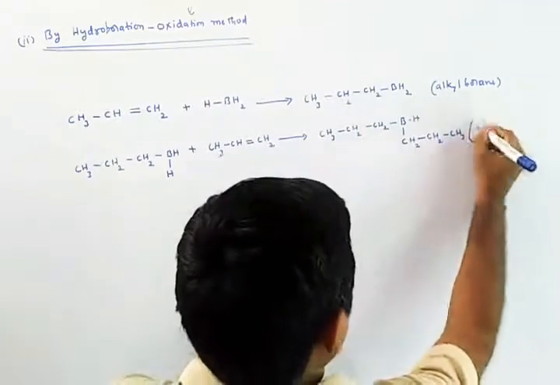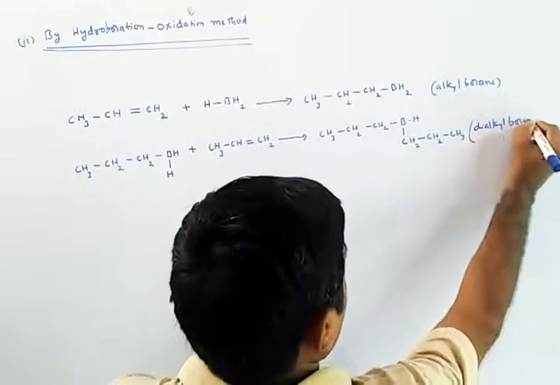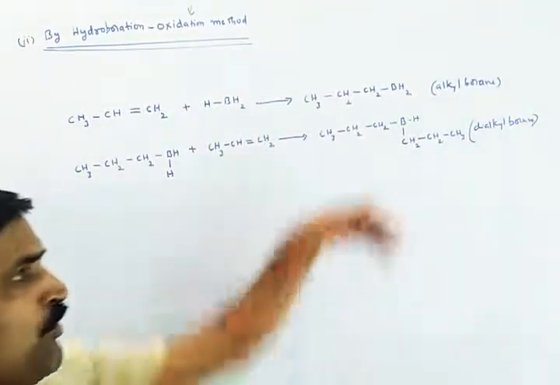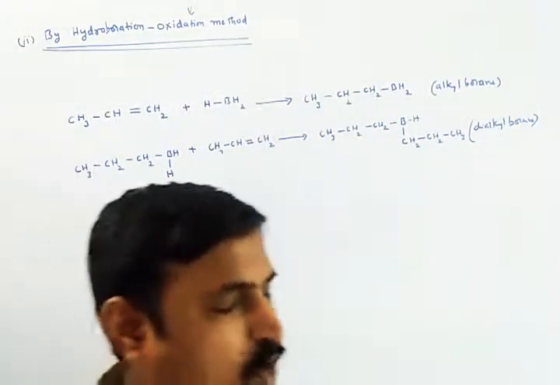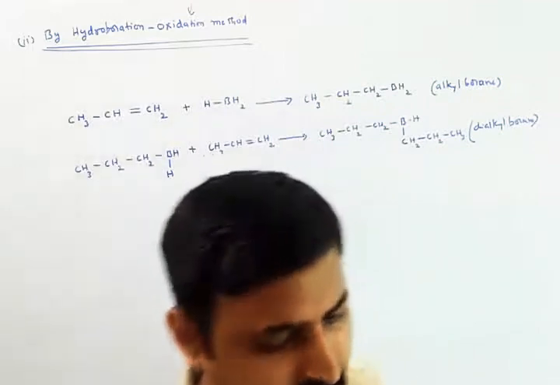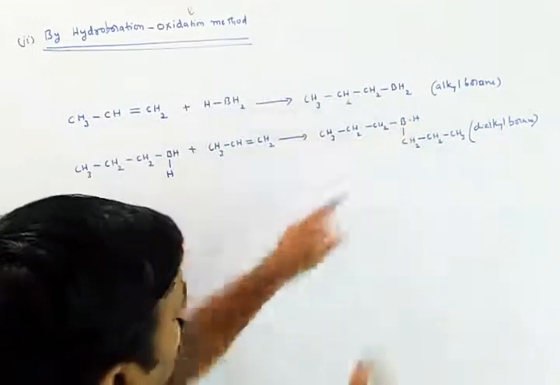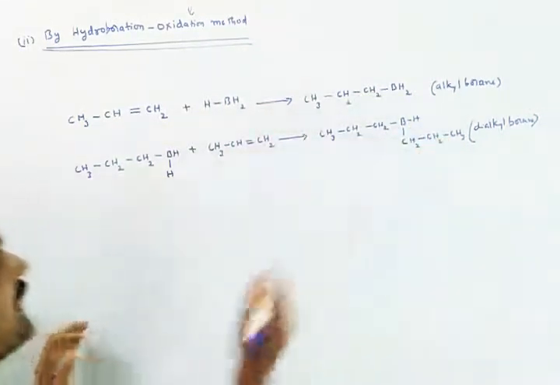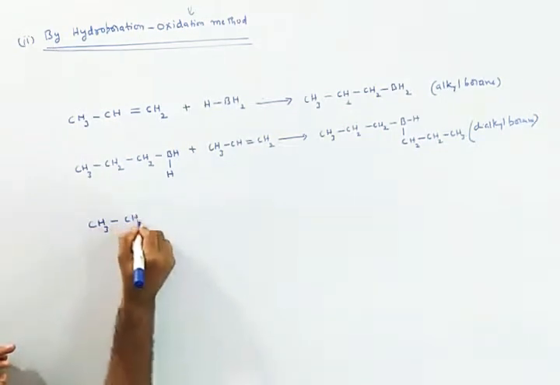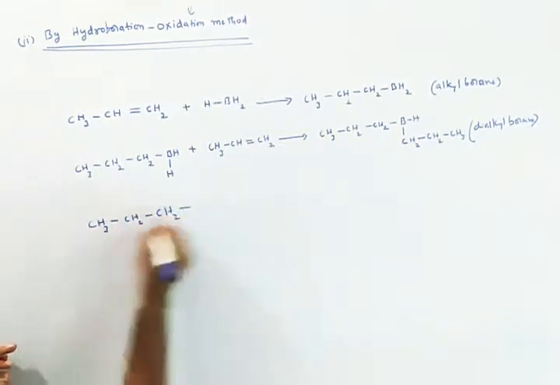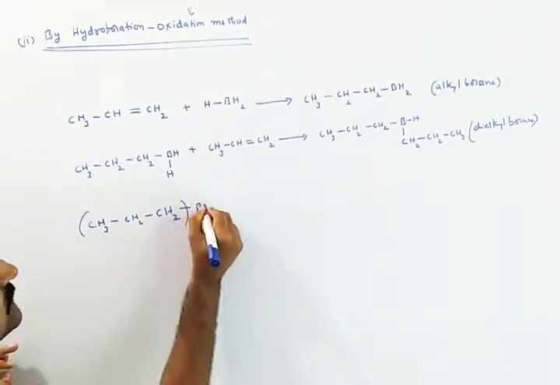This is called as dialkyl borane. Up to what extent the reaction will continue is nothing but up to the replacement of all the hydrogens in this borane. That means here still we have one hydrogen with boron. In the dialkyl boranes, you can simply write this one as CH3CH2CH2, 2 times BH.